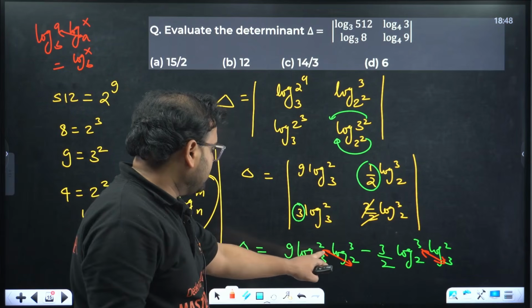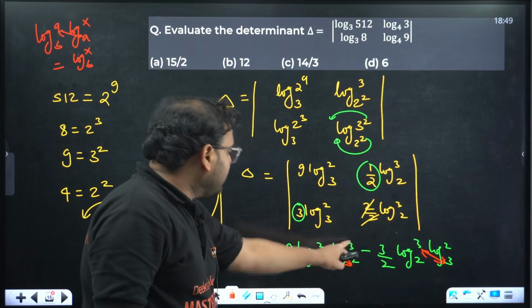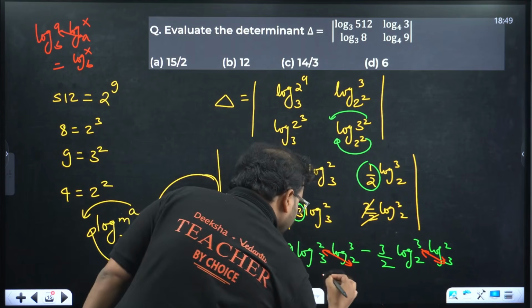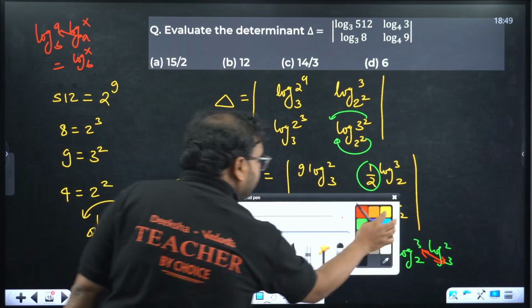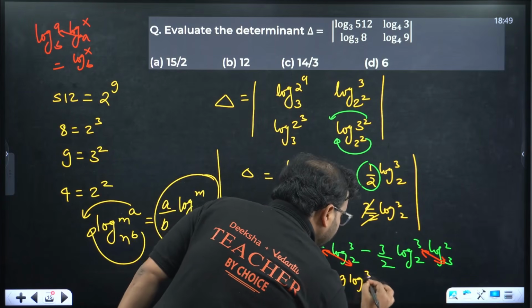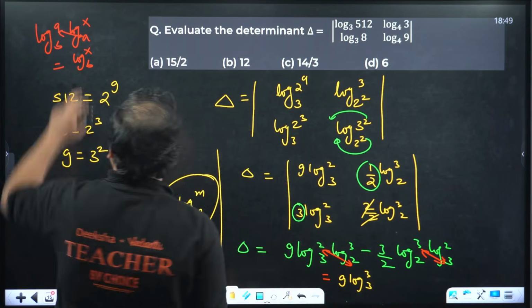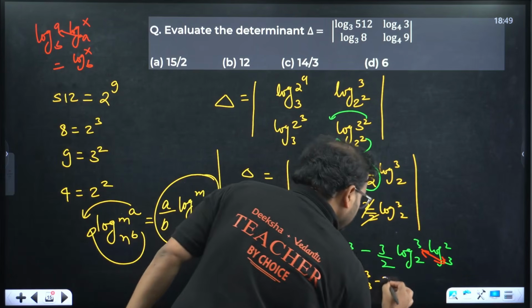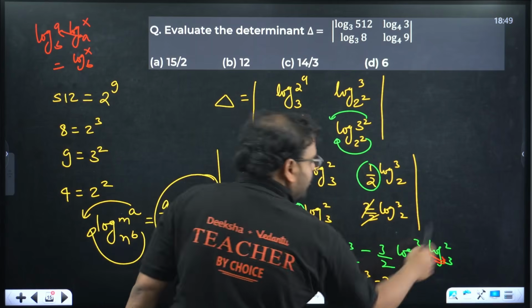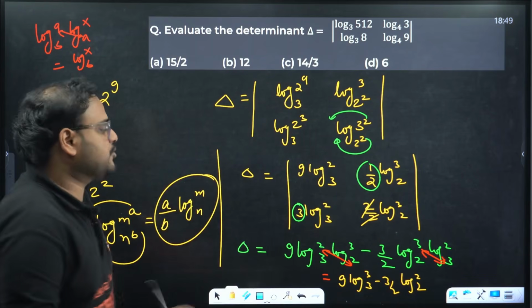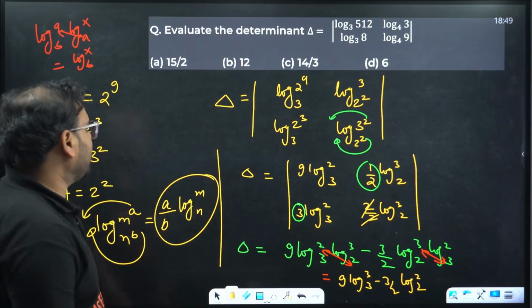Check. This will become 9 log 3 with the base 3, because this is going to be gone. So x with the base b, so 3 with the base 3 minus 3 by 2 log 2 with the base 2. And log 2 with the base 2 is 1, log 3 with the base 3 is also 1. So my answer,